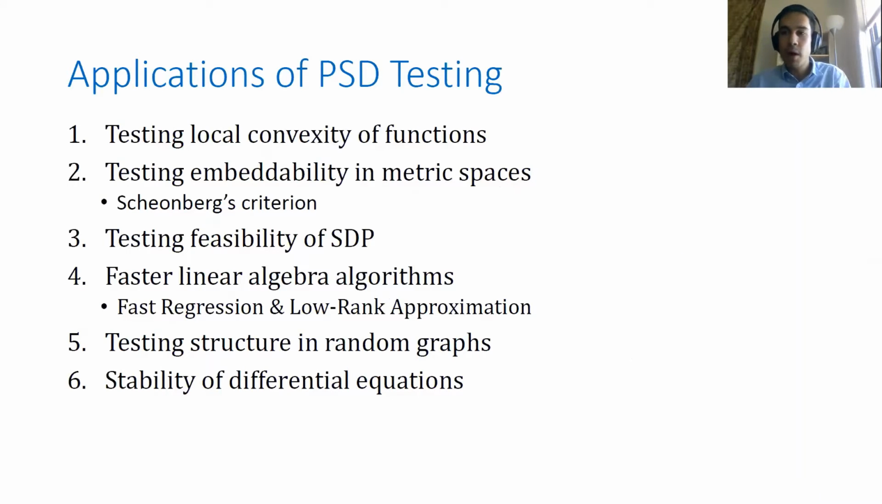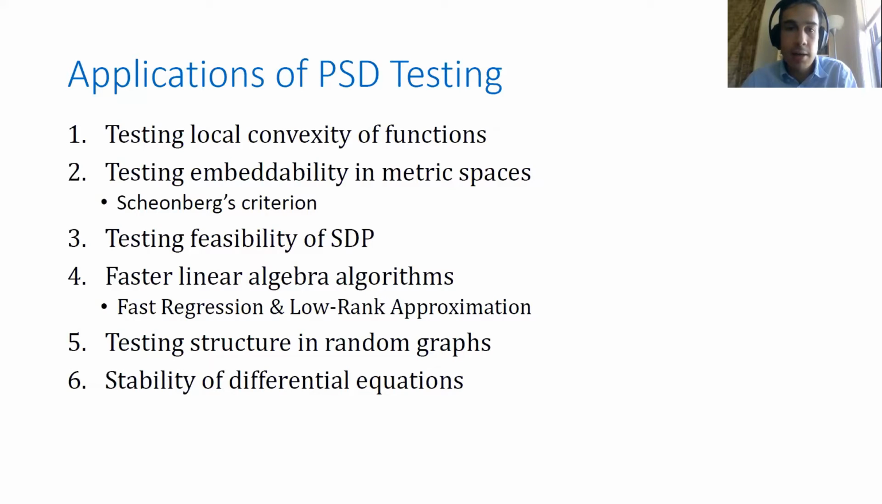So why would we want to test whether a given matrix is PSD? Well, it turns out that there's a very large number of reasons why one would want to test PSD-ness of a matrix. In many computer science applications, testing whether a given matrix is PSD is a crucial subroutine or bottleneck in the algorithms. For instance, testing whether your function is locally convex reduces to testing whether the Hessian is a positive semi-definite matrix.